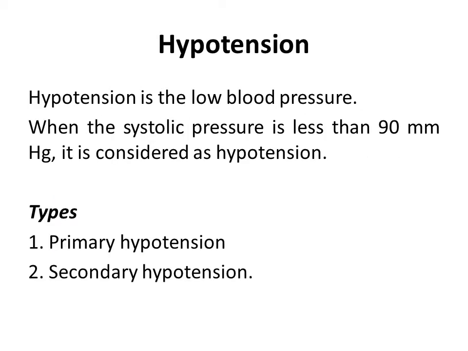Next is hypotension. Hypotension is low blood pressure. When the systolic pressure is less than 90 mm of Hg, it is considered as hypotension. Hypotension is classified into two types: primary hypotension and secondary hypotension.